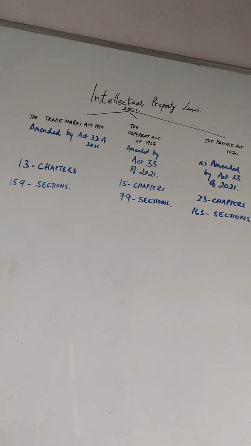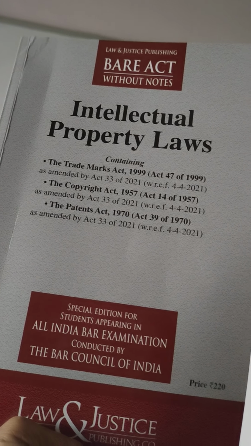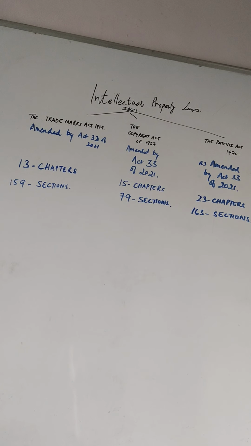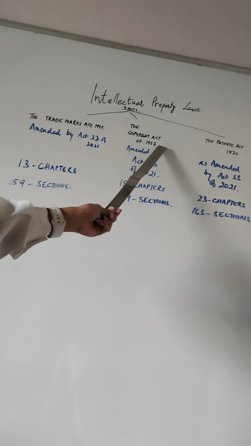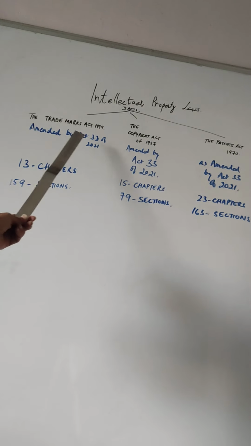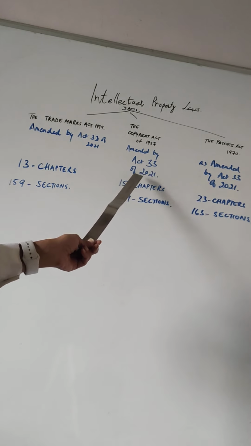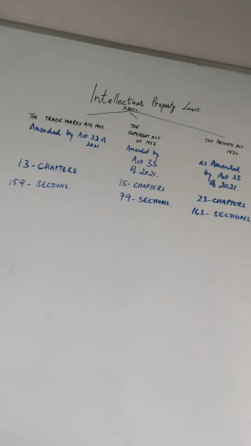Class, we are doing intellectual property laws, and you can see this. I'm doing it from just reading. This is a bare act, and let me just again reiterate that intellectual property rights are composed of three acts. One is the Trademarks Act 1999, the Copyright Act of 1957, the Patents Act of 1970. All these three were amended by Act 33 of 2021.